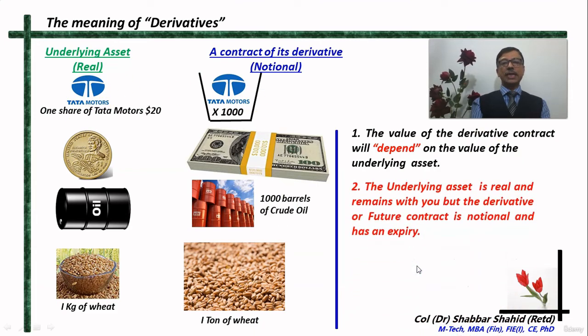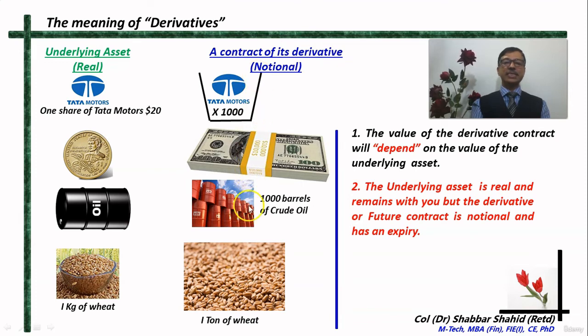Another most important thing that you have to remember is that the underlying asset is a real thing. But this derivative contract is not a real thing. It is only imaginary. It is just a promise or a contract. Why is it imaginary? Because when you are trading in derivatives, you are not physically exchanging those things. Alright, you are just exchanging a promise. More about this we will see as we proceed through the course. But for the time being, just remember that this derivative contract is notional.